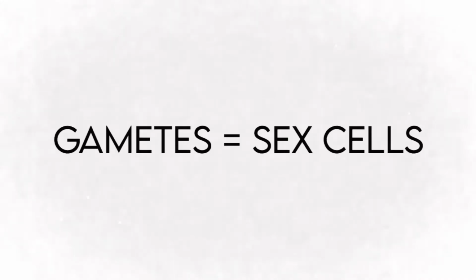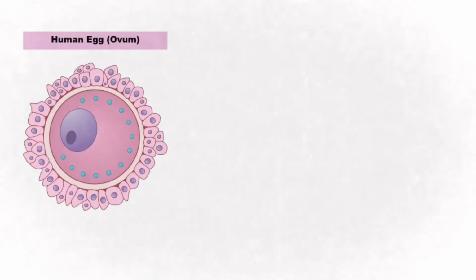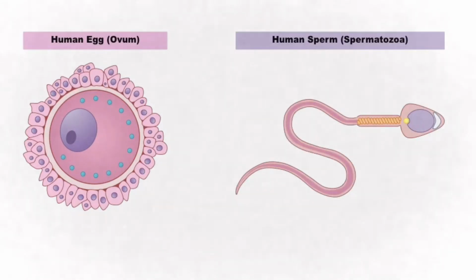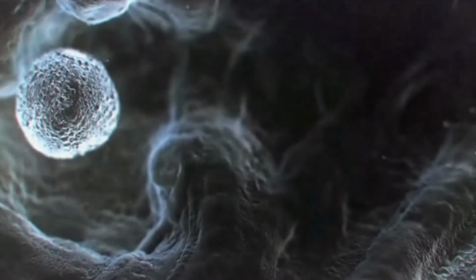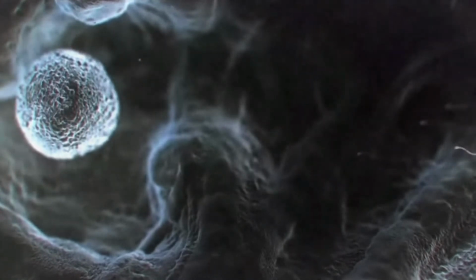Gametes are defined as sex cells. In humans, there are 2 kinds of gametes: eggs from females and sperm from males. Eggs, the female reproductive cells, are also called ovum, or in plural terms, ova. They are contained in the ovaries of a female. Sperm, the male reproductive cells, are also called spermatozoa. They are contained in the testes of a male.